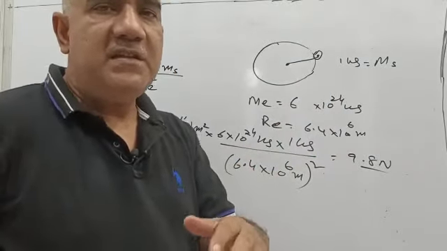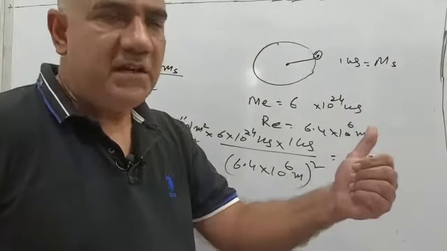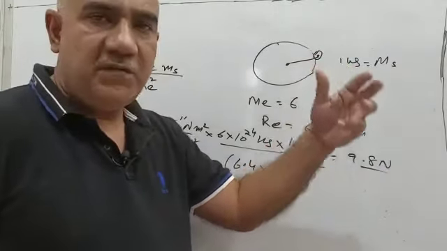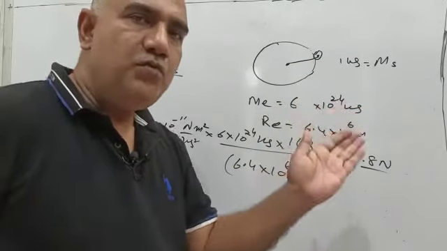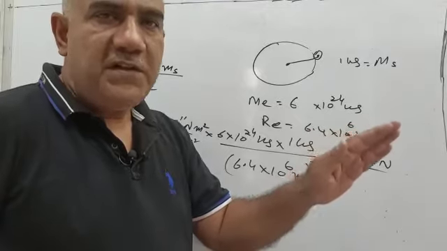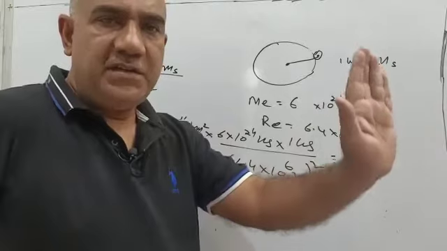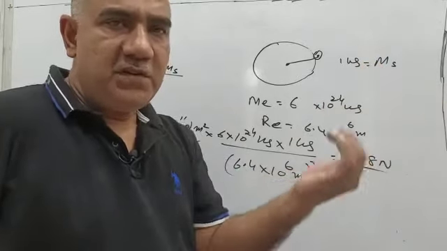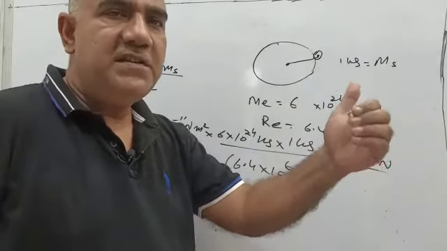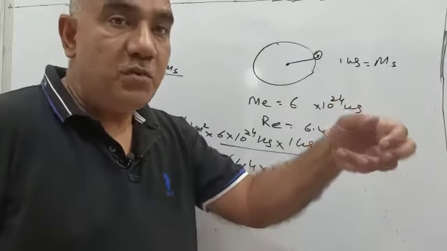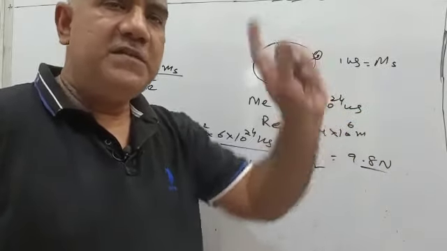Now when we say the third law of motion given by Newton holds good even for this, it means that if Earth is attracting the 1 kg stone with 9.8 Newton of force towards itself, the 1 kg stone is also attracting Earth towards itself in the opposite direction. And if Earth is attracting the stone with 9.8 Newton, the stone is also attracting the Earth towards itself with the same force.